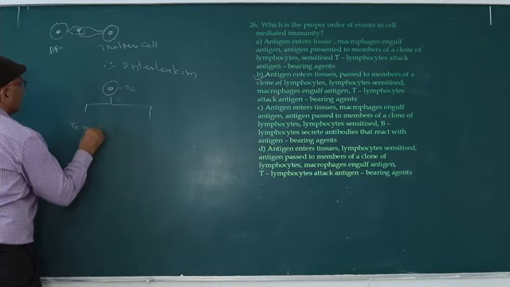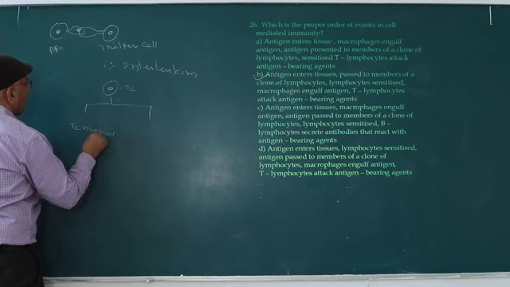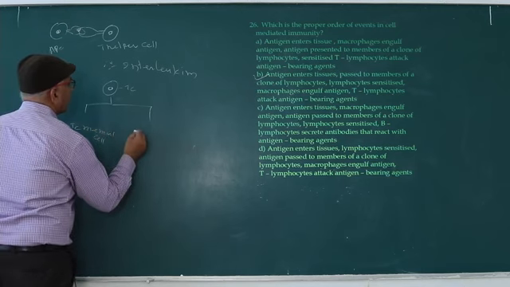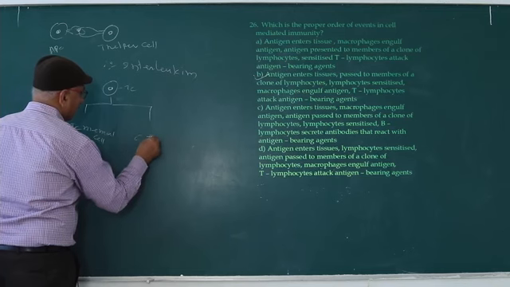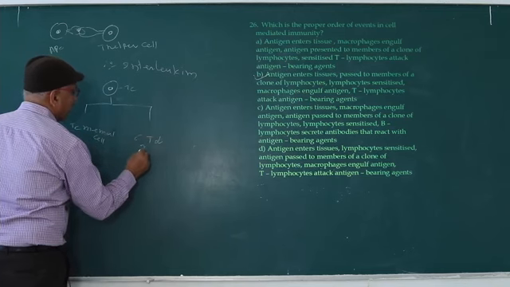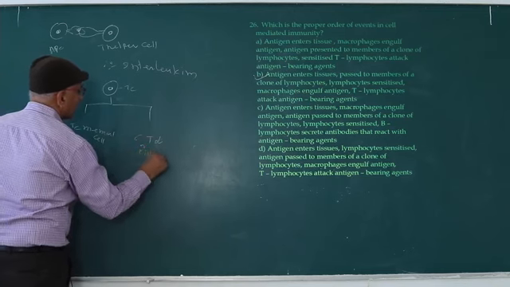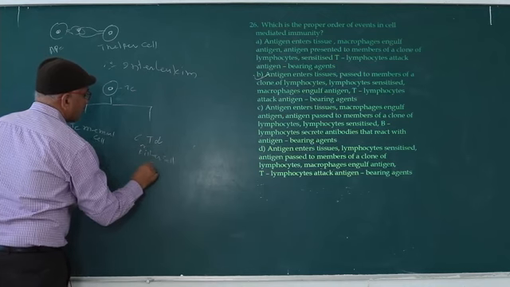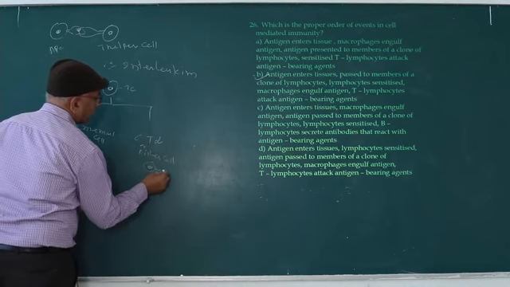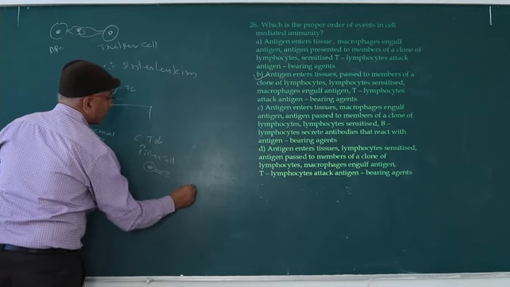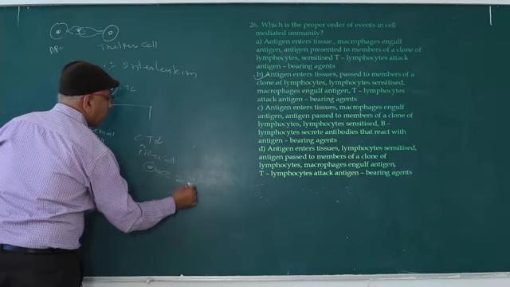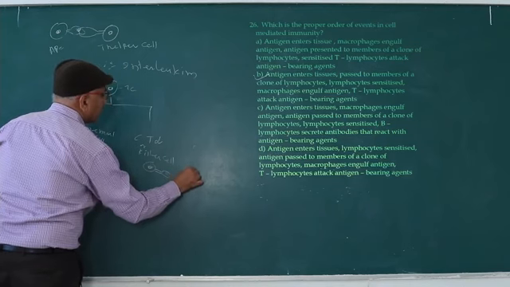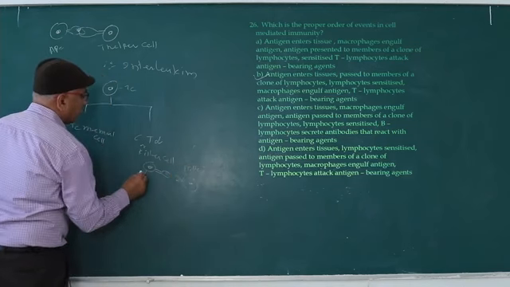TC memory cell and effector CTL, that is cytotoxic T lymphocyte, also known as killer cell. Now the killer cell recognizes the antigens present in the nucleated cell with the help of the MHC1 molecule.